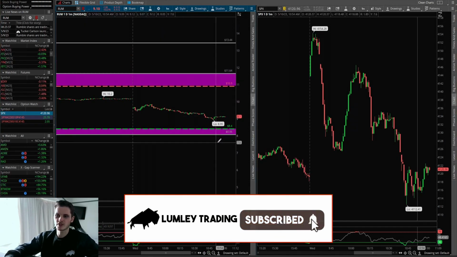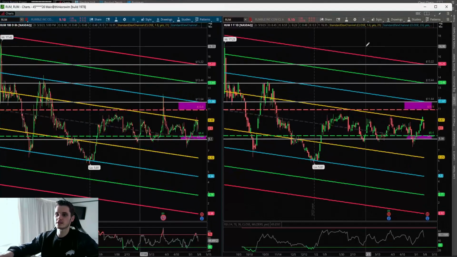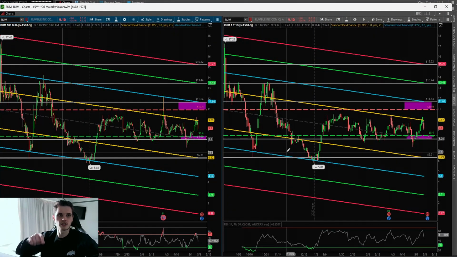And again, we can just use psychological levels as our key targets. So $7 would be a key one. But if we want a deviation support, then we can be looking at around 6.30, which is our first deviation of both the 6-month and the 1-year. So that is our breakdown on Rumble.